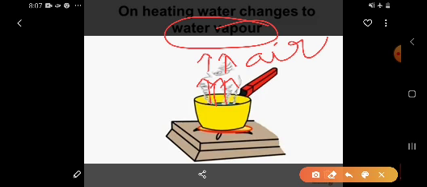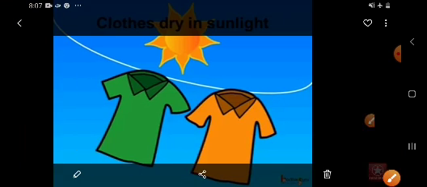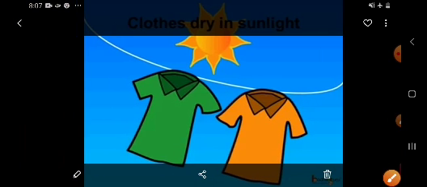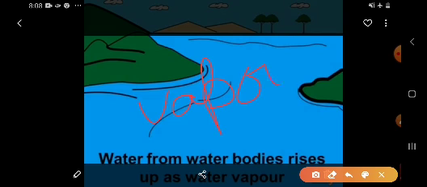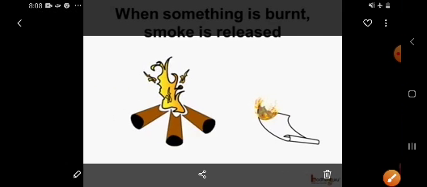Next, when we dry our clothes, water vapor gets mixed with the air. Also, when water from water bodies gets heated and evaporates, it changes into vapors, and these vapors get mixed with the air. So children, this is another component.